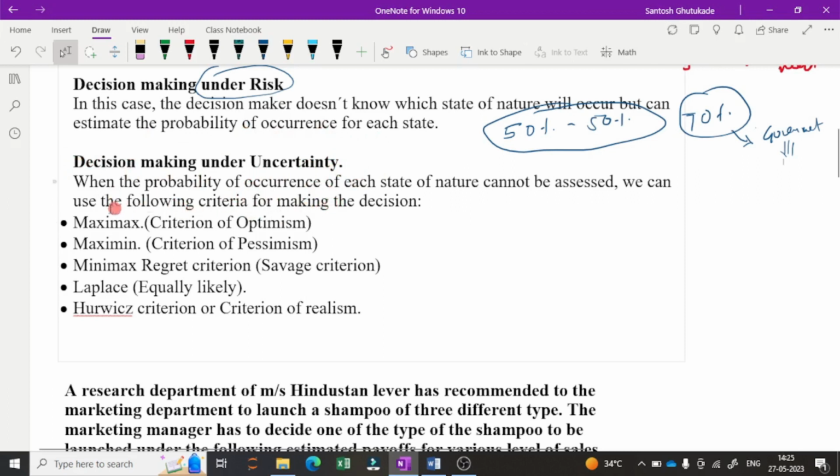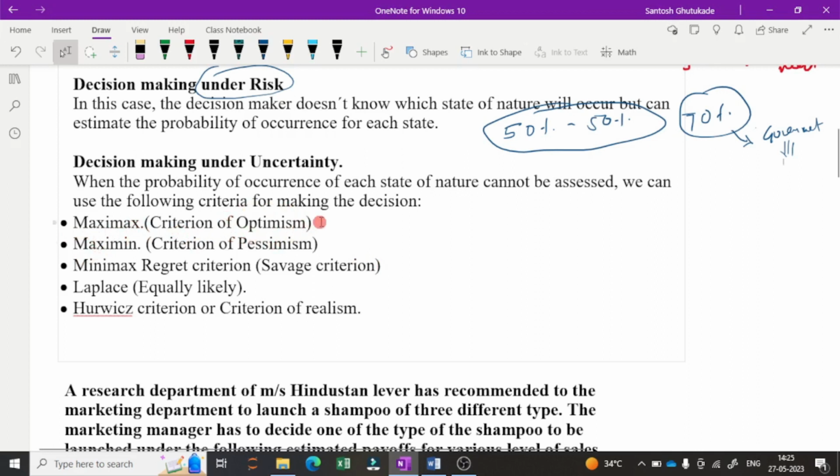While taking the decision, there are a number of criteria. Talking about the industrial aspect, we have to decide on a profit or loss basis. So there are a number of criteria. One is the Maximax criteria, which we can call the criteria of optimism.